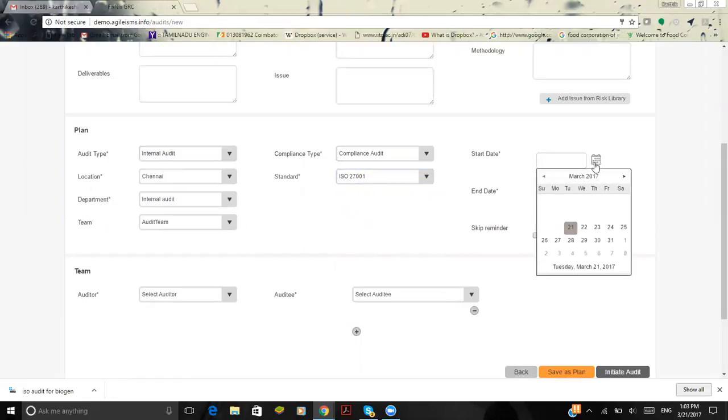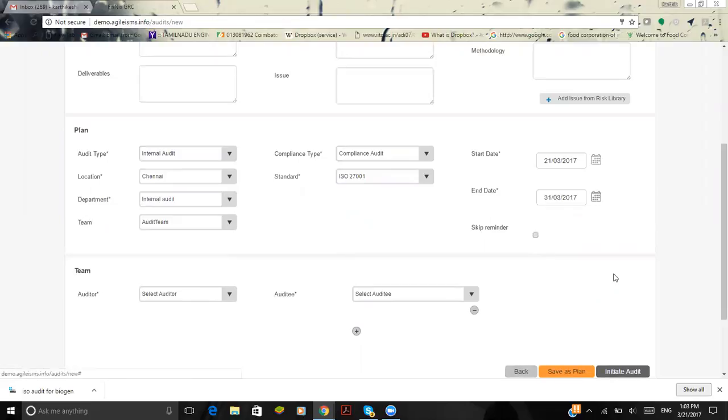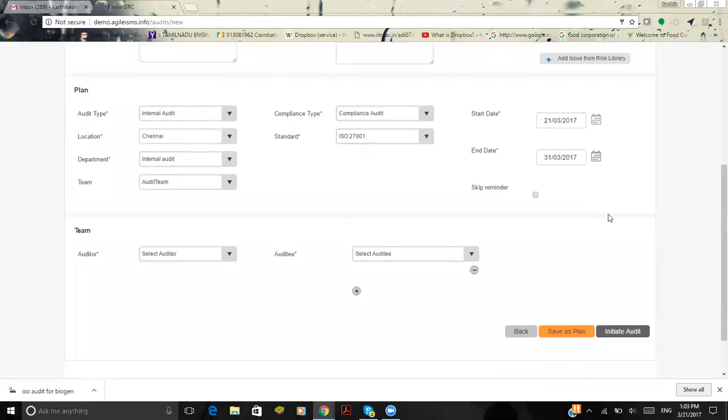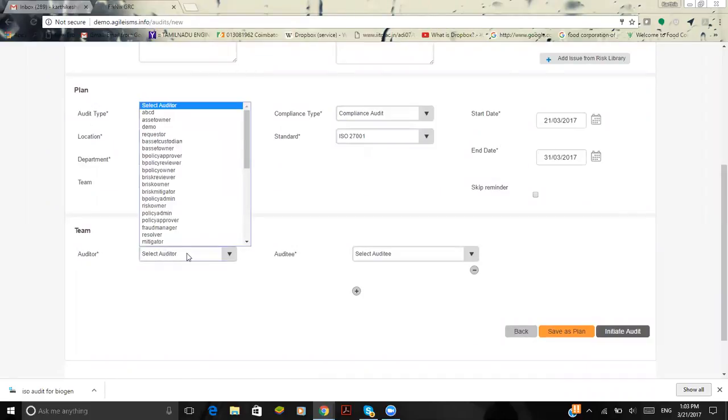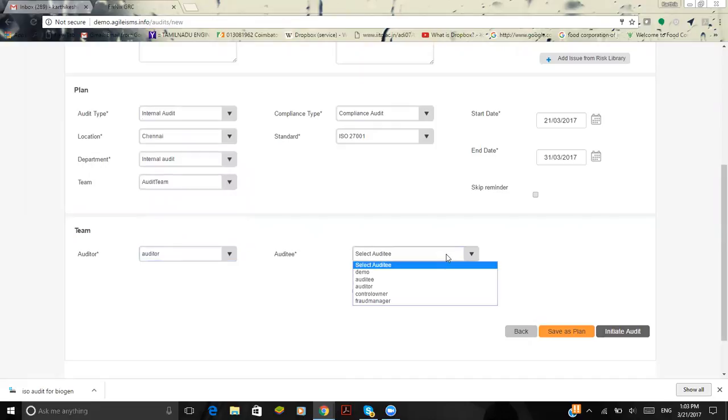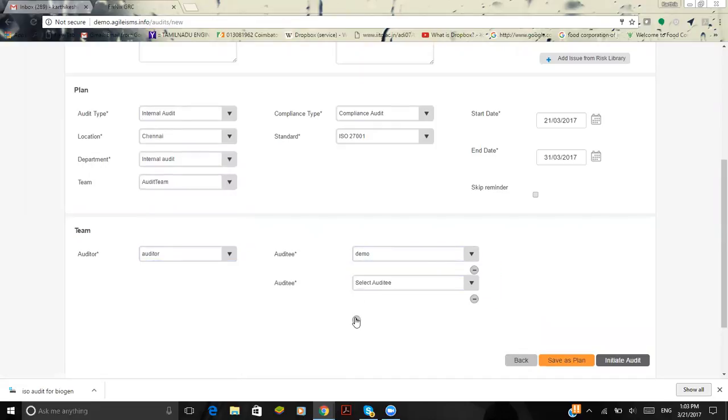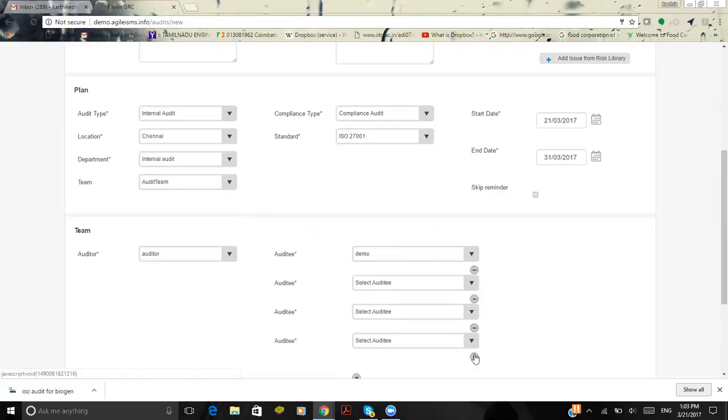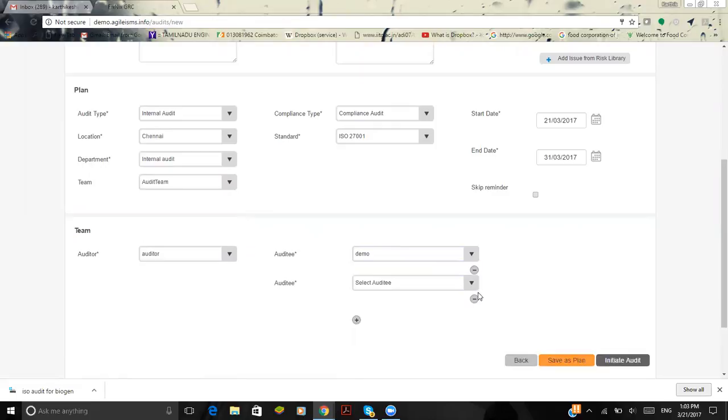Here, the start date and end date will define the time between which the audit has to be completed, and this helps in sending reminder emails at regular intervals. Here I'm going to select the auditor, and the auditee would be demo. If you could see, this plus option is where you can assign multiple auditees for a particular audit process.